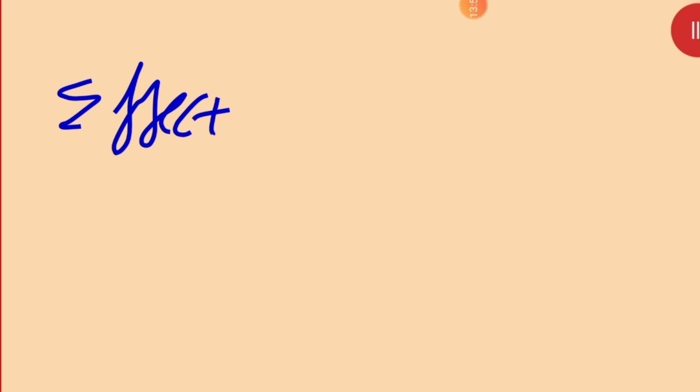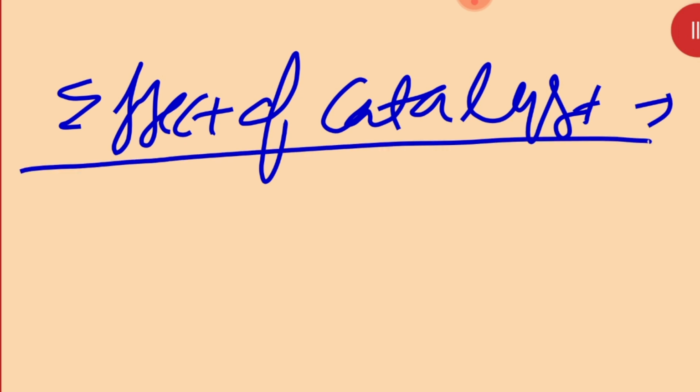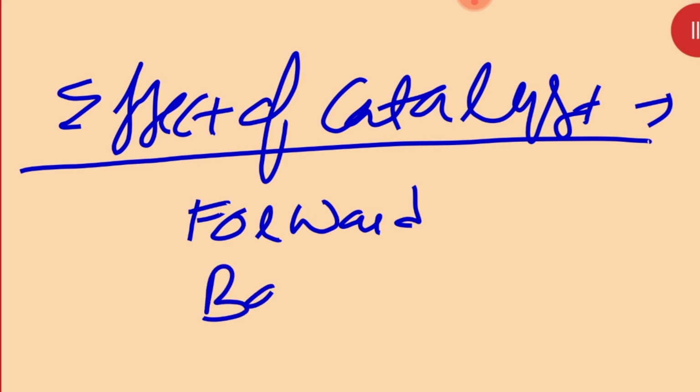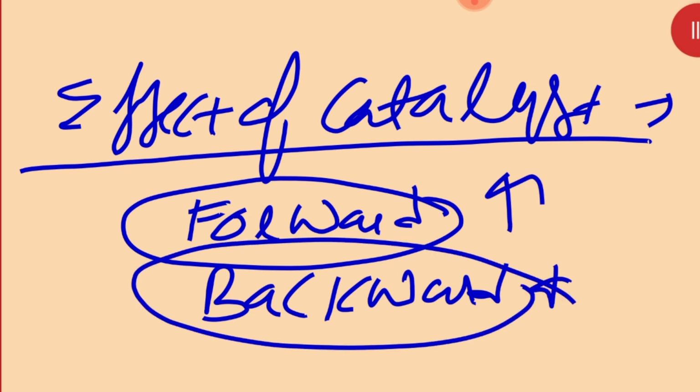Okay. Now students, after that we have the effect of catalyst. The next factor is the effect of catalyst. Just remember, whenever we discuss the effect of catalyst, it increases the speed of the forward reaction and also increases the speed of the backward reaction equally.